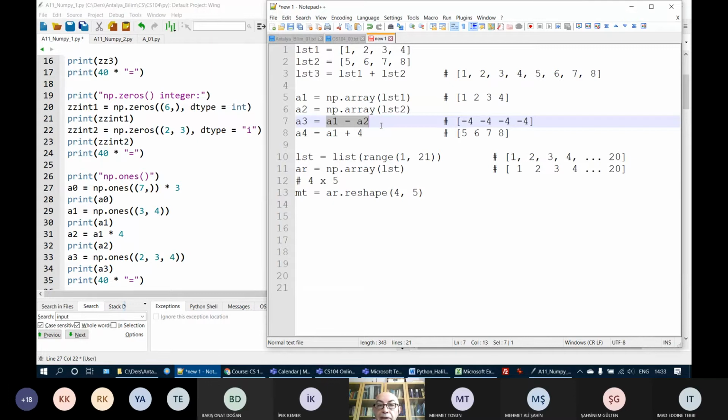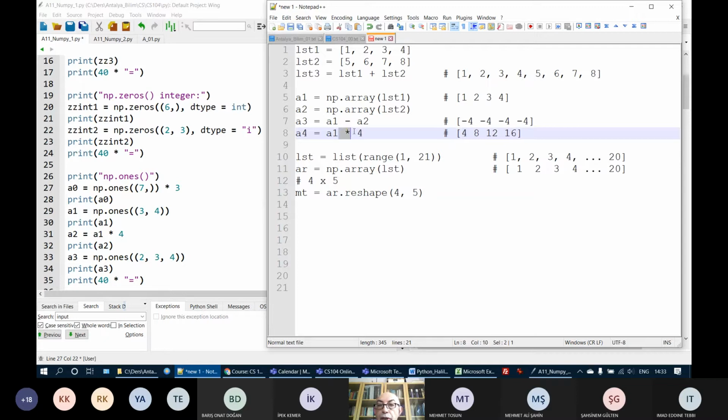The operation is performed element by element. And similarly, if I have multiplication here, then 1 times 4 is 4, 2 times 4 is 8, 3 times 4 is 12, and 4 times 4 is 16.